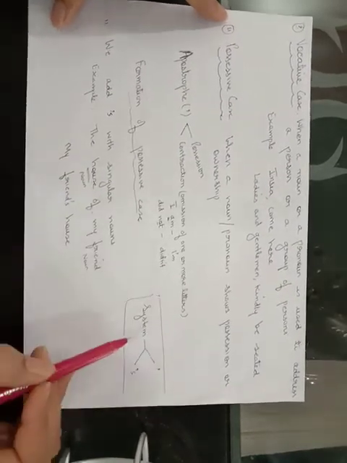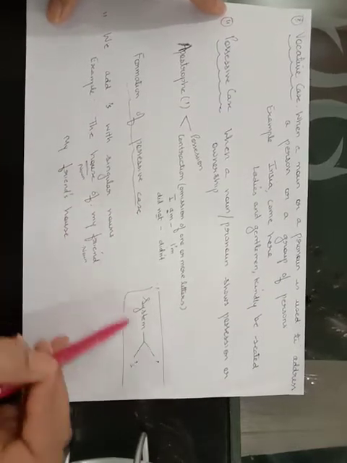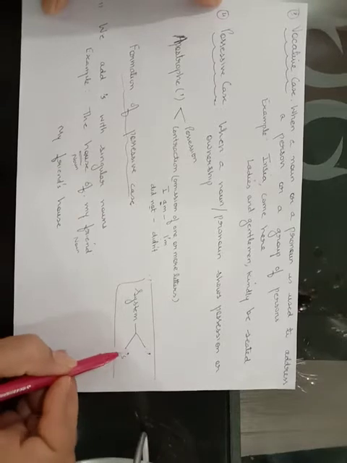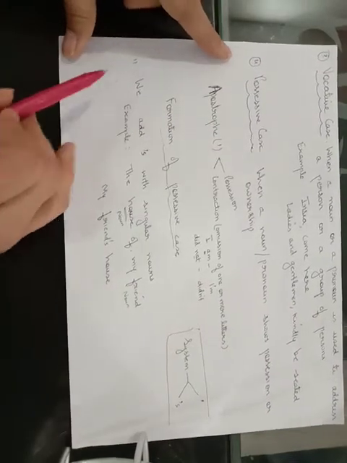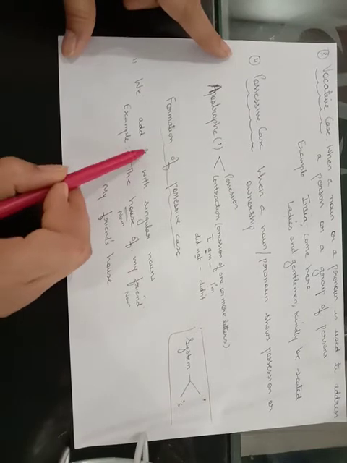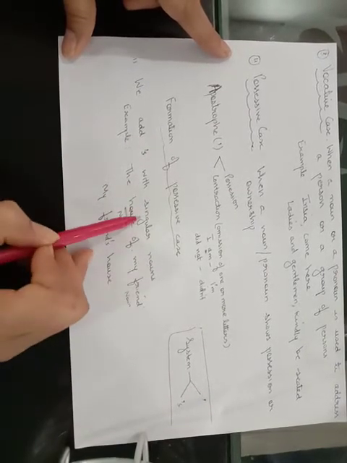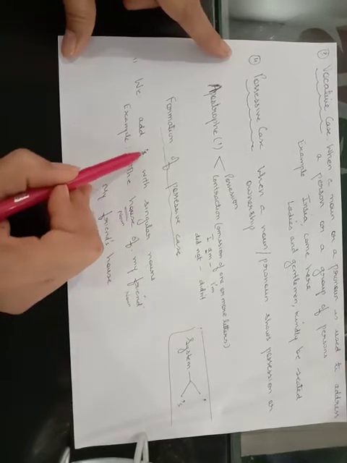Now see how you will form the possessive case. There are 2 systems to form the possessive case. First, you simply put an apostrophe, or you put an apostrophe and S after that. Now see how. We add apostrophe and S with singular nouns. When the noun is single, you put an apostrophe and after that you put S.